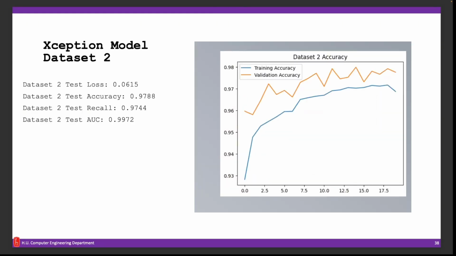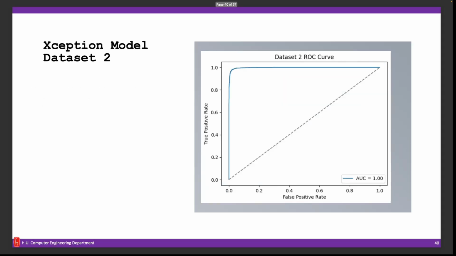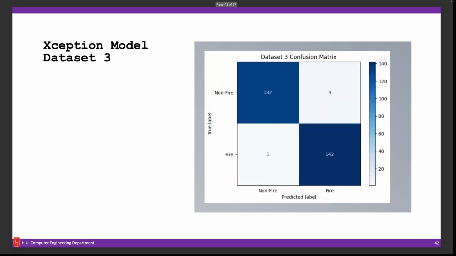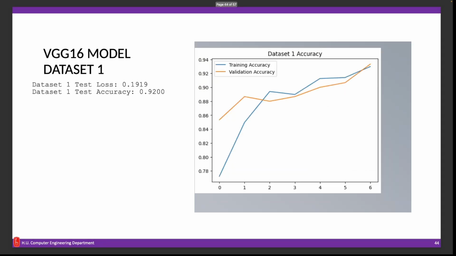In dataset 2, our Xception model delivered 97.8% accuracy with a 0.06 test loss and an outstanding AUC of 99.72%, and it shows that the Xception model handled the dataset diversity effectively in dataset 2. As a reminder, dataset 2 was our largest data frame. In dataset 3, it excelled with the best performance overall at 98.21% accuracy and 0.06 loss, with an almost perfect AUC result. It demonstrated exceptional capability on balanced and diverse datasets.